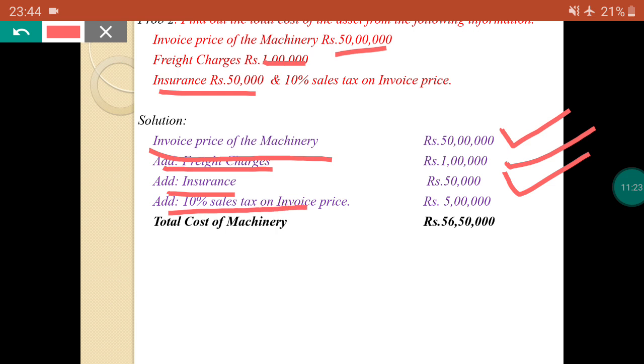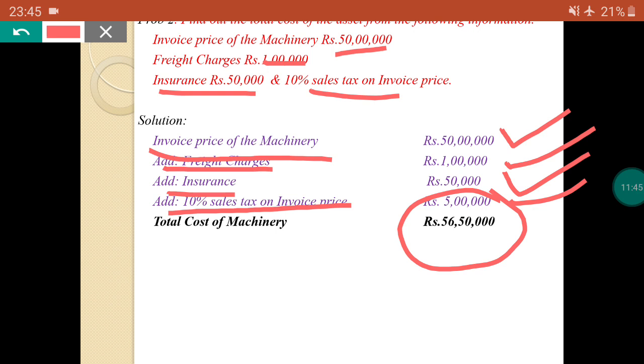Next, 10% of sales tax on invoice price, okay, 10%. Okay, if 50 lakh rupees is there, you can get 5 lakh rupees of sales tax at 10% of invoice. Okay, you should add. After that you can get the total cost of machinery 56 lakh 50,000 rupees.